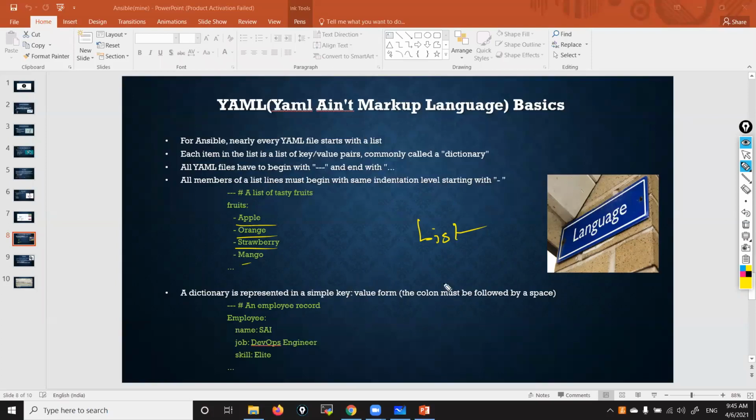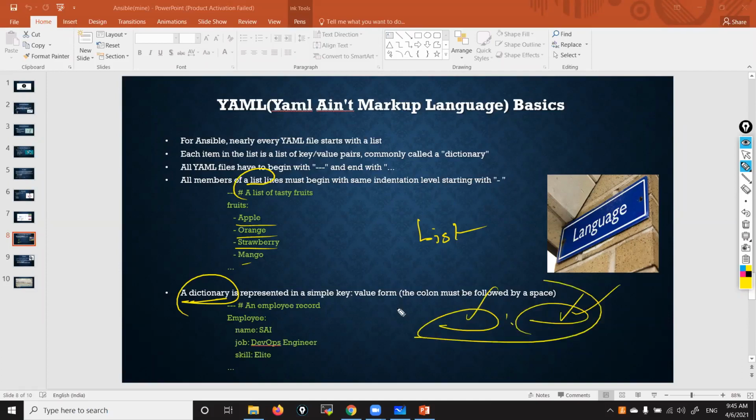Second type of data type is dictionary. So here, these are list. These are dictionary. Dictionary means everything in a key value pair. You know, right? In a dictionary, if you want to know the meaning of one particular word, you open the dictionary, that word, colon, the meaning of that word, correct? Word and its meaning. Same thing here, dictionary, key value, like this. List means list of items, dictionary means key value.